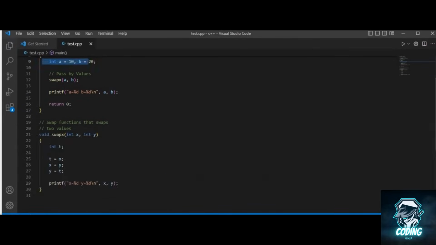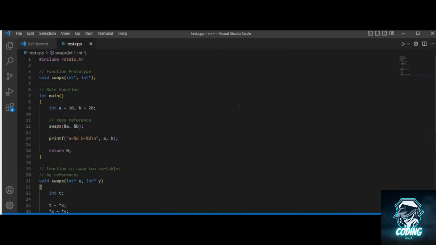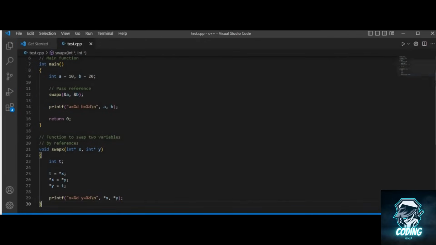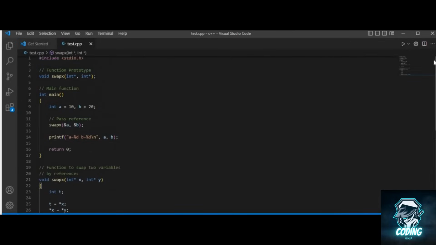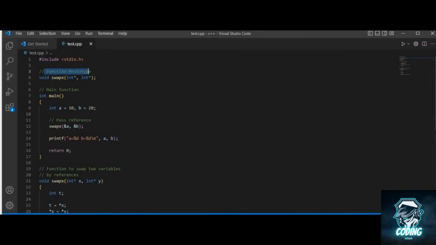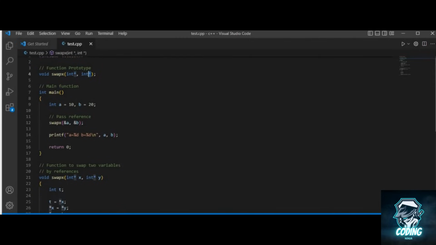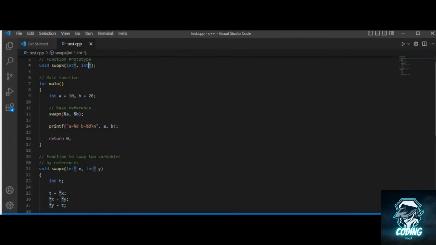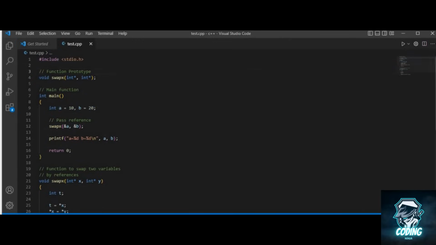call by reference method. So here is the example of call by reference. We have our same main function. We have our function prototype, and you can see here we are using these pointer integers, which means we are expecting a reference to a variable. So inside of main we have our previous variables a and b having values 10 and 20. Then we are passing by reference these variables to this swap x function.